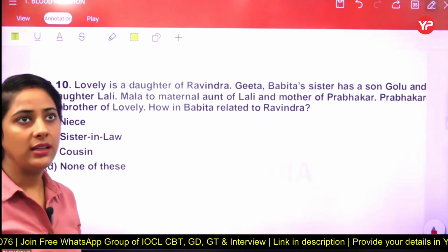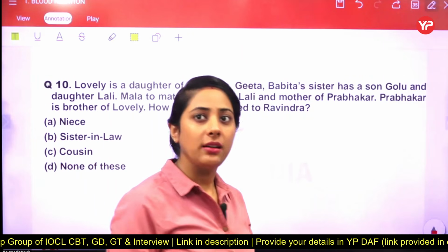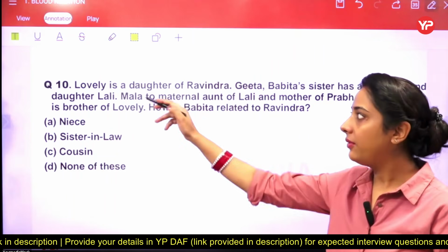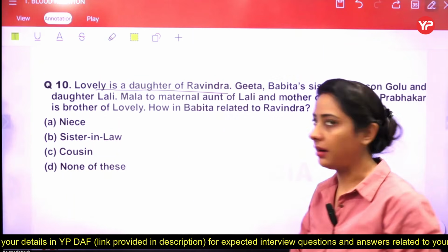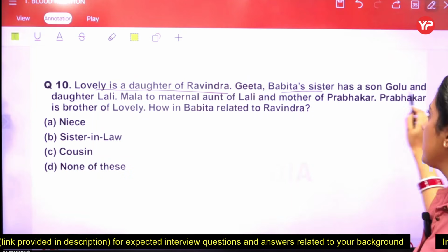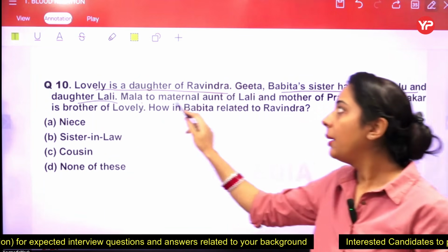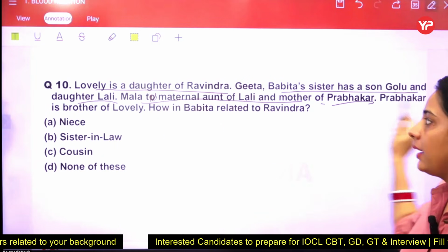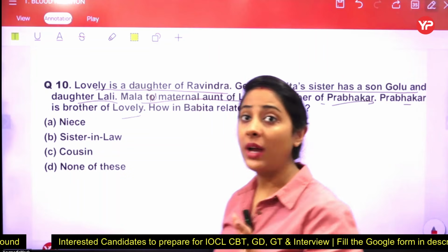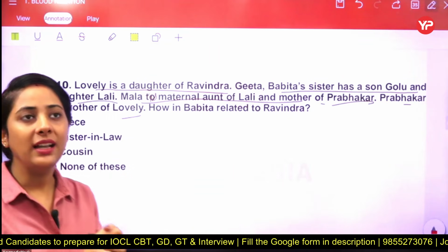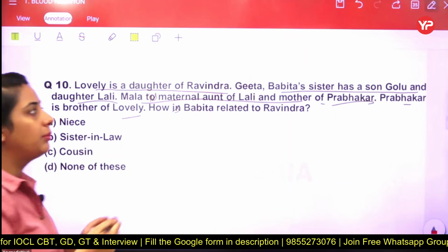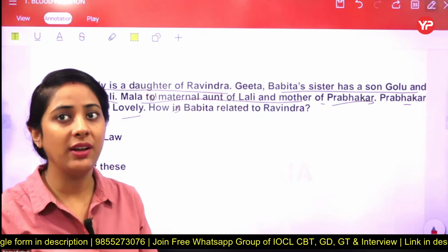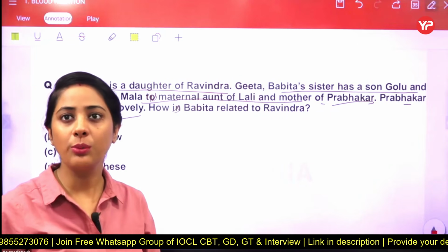In this one, as you see, 3 or 4 statements are there. And when you read this one, you understand that some type of puzzle is there. Like the first information, Lovely is a daughter of Ravinder. Babita's sister has a son Golu and a daughter Lali. Now, Mala is maternal aunt of Lali and mother of Prabhakar. Prabhakar is a brother of Lovely. So you have seen how many persons are there. And now the next one is how is Babita related to Ravinder? Then students, you just have to pick firstly the information which has 2 or more clues here.